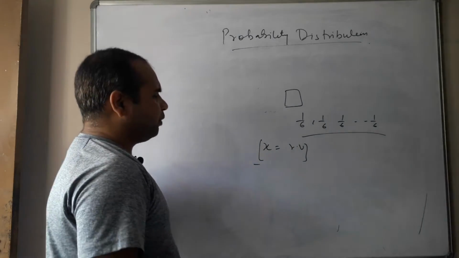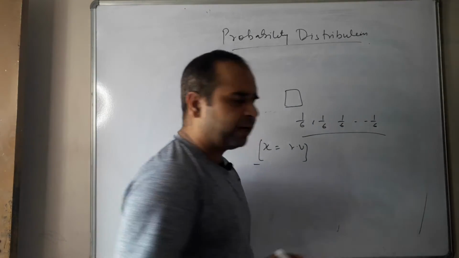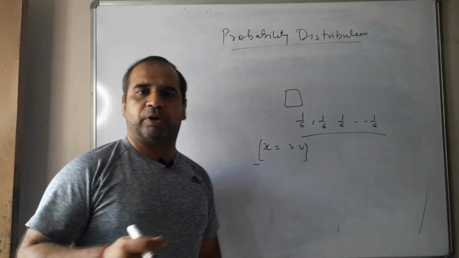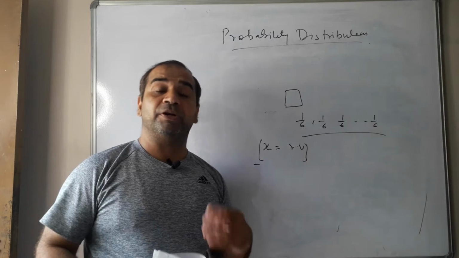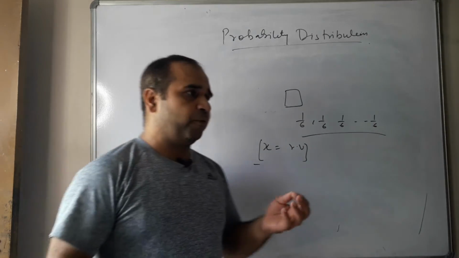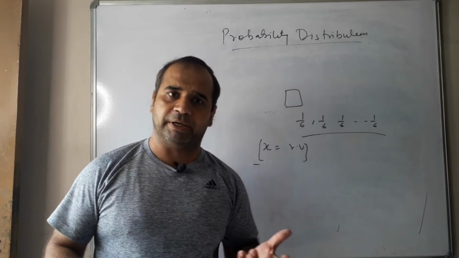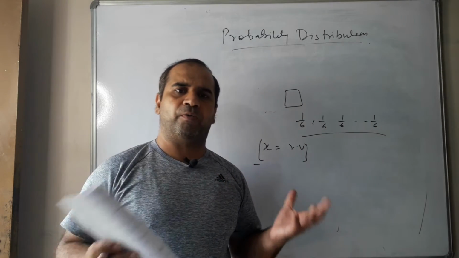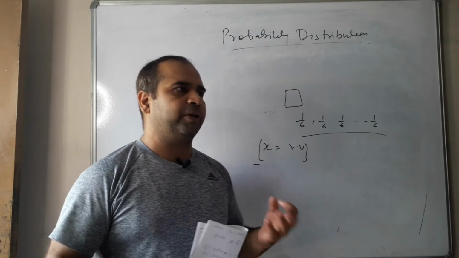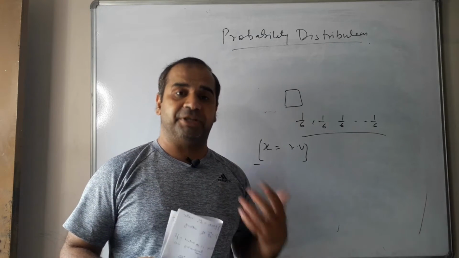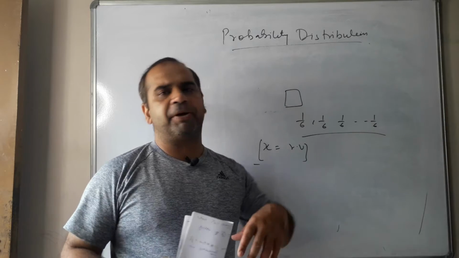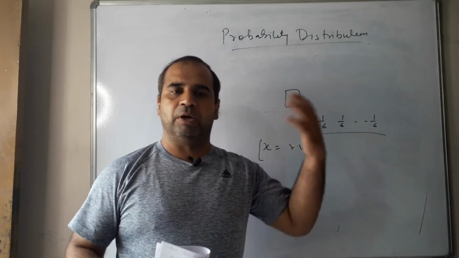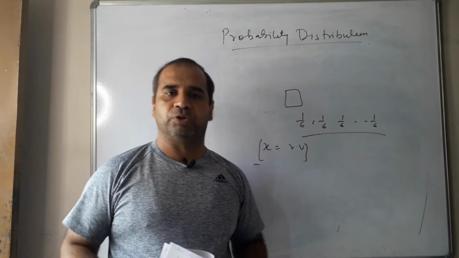So first of all, we should understand what a random variable is. A random variable is one which can take any value in this universe, right? But within particular constraints. Suppose there is a dice, so it can take a particular value from 1 to 6. It cannot take 7. It cannot take 8. So from a particular domain or environment, a random variable can choose any value, but it has a rigid environment. Sometimes we can have an open environment also, where a random variable can take any value, but here we are talking about the closed environment.